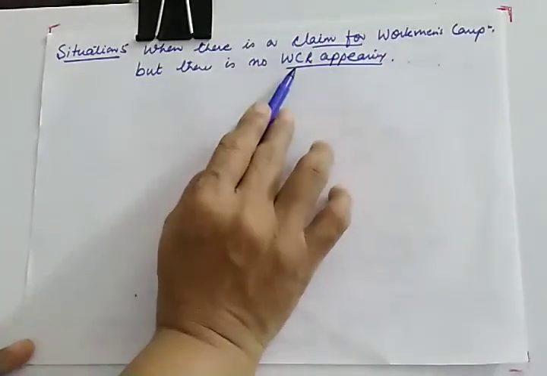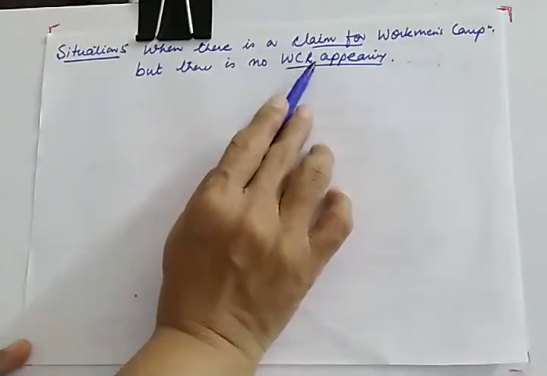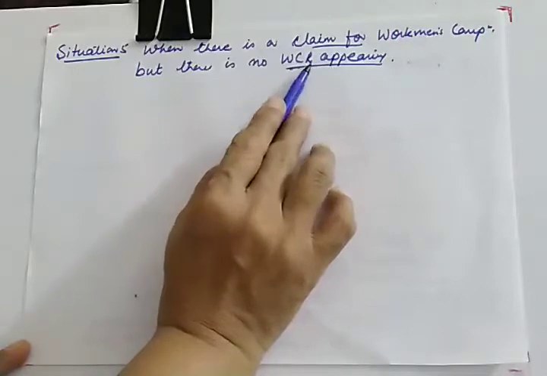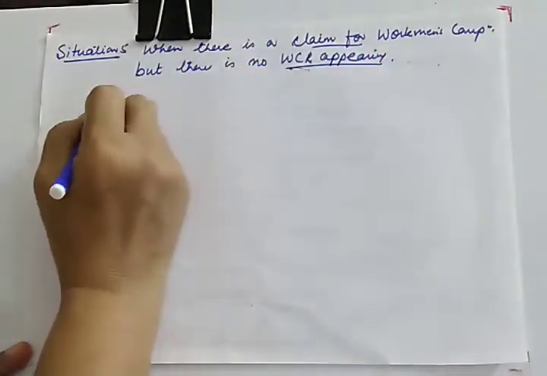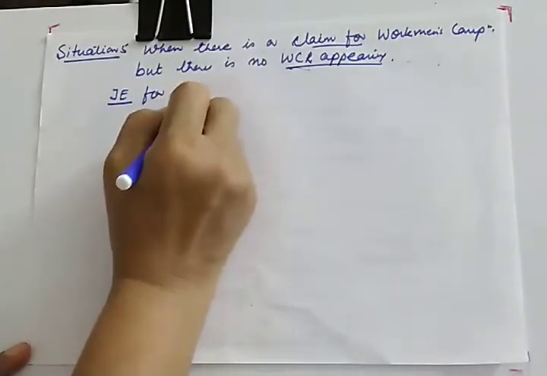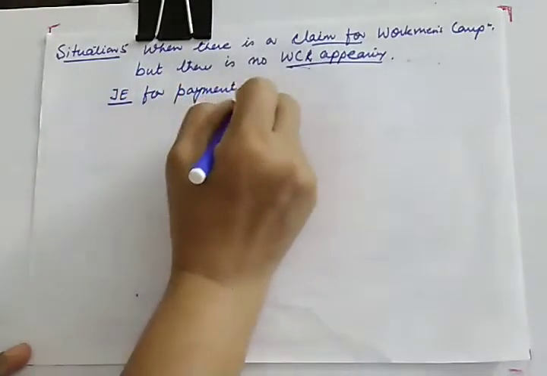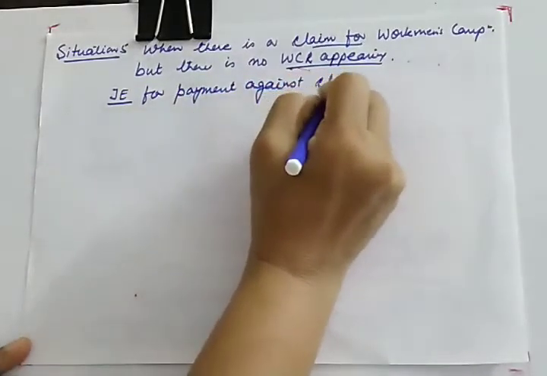So you will not pass any entry for transferring WCR to realization because you don't have workman compensation. So directly you will be passing the journal entry for payment against claim.